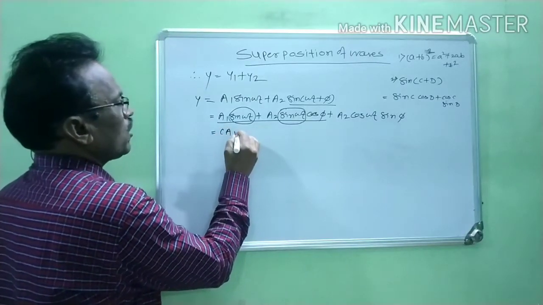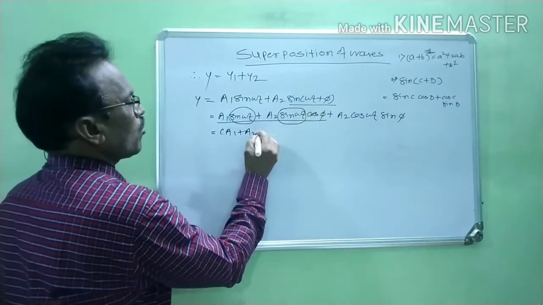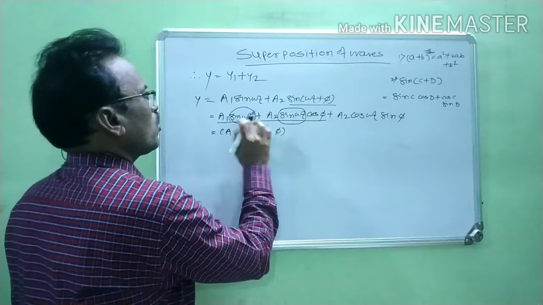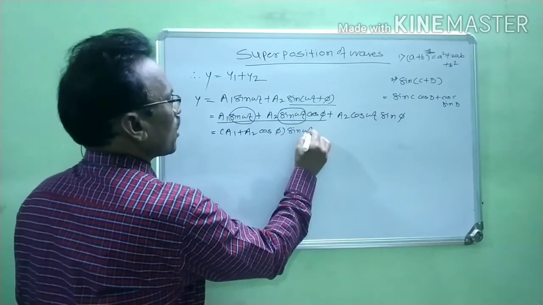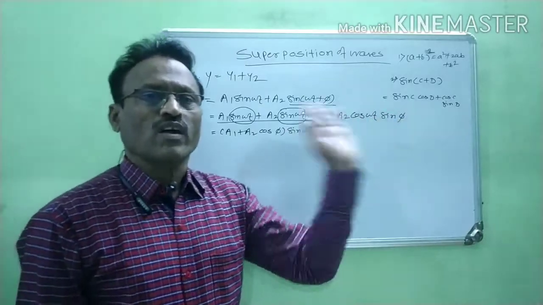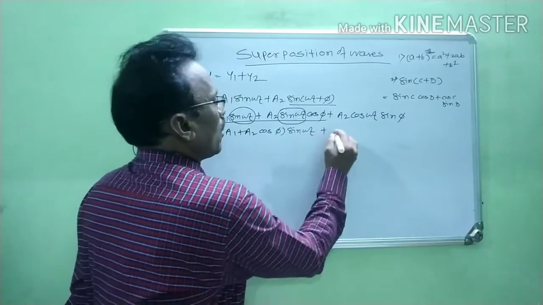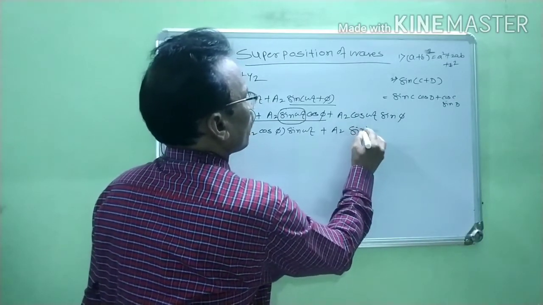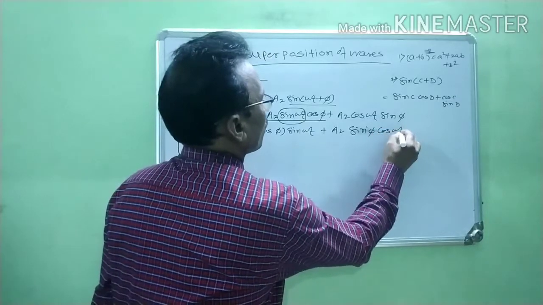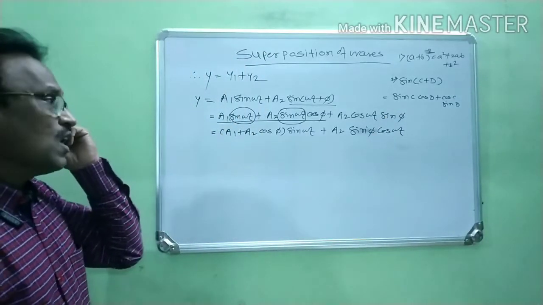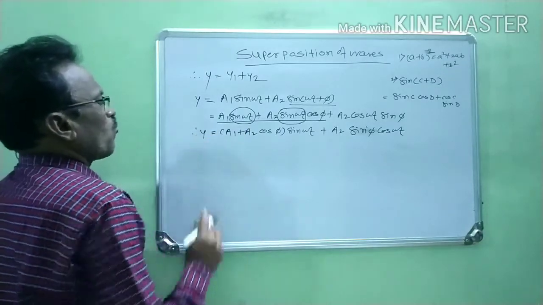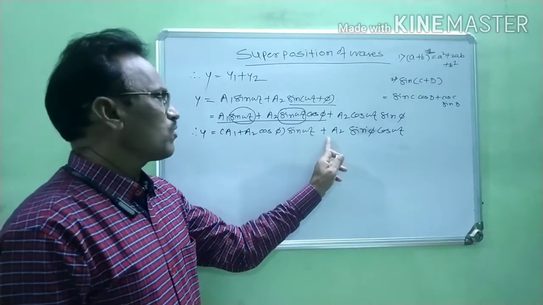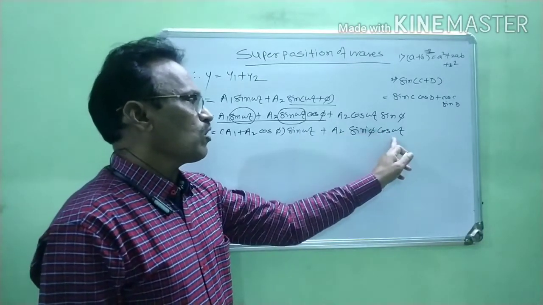Remaining is a1 plus a2 cos of phi, with sine of omega t taken as the common factor, plus a2 sine of phi into cos of omega t. Therefore, y is equal to (a1 plus a2 cos phi) sine omega t plus a2 sine phi into cos omega t.